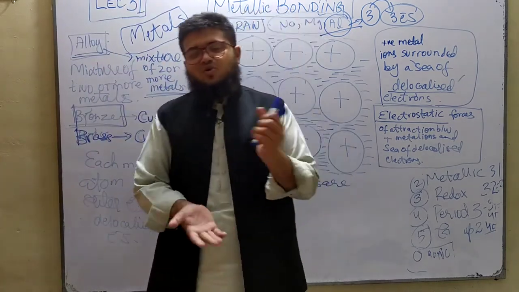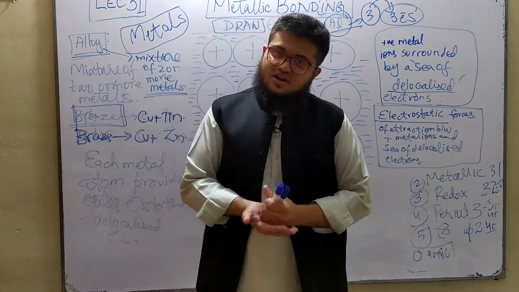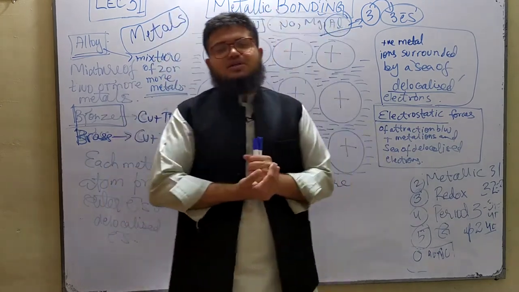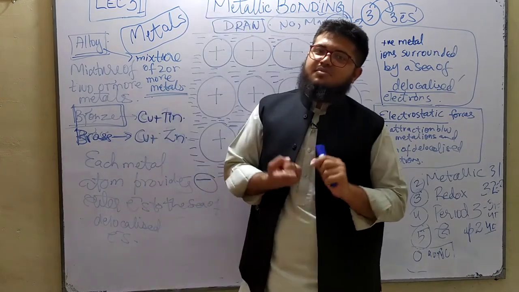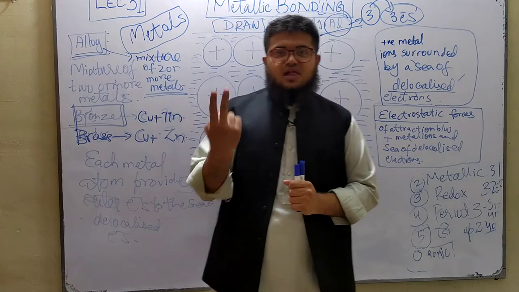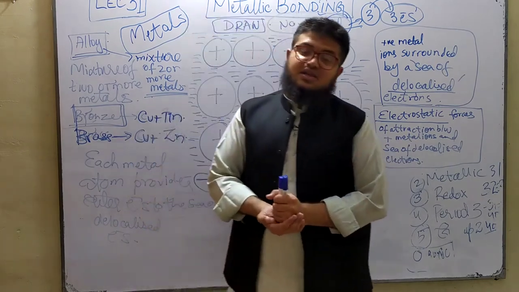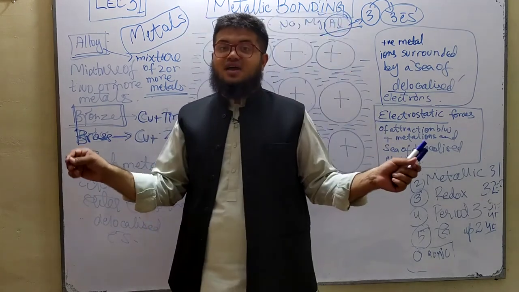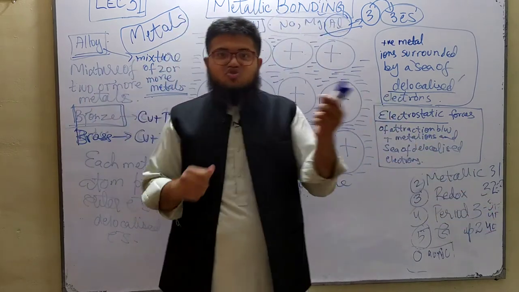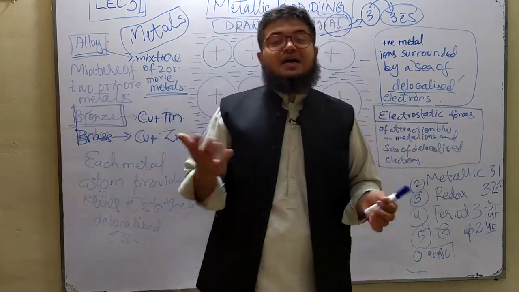Okay, so a basic question from your O-levels, but I'll still revise it. Okay, so metals are malleable. What does malleable mean? Malleable means they can change shape without breaking. Metals are ductile. What does ductile mean? Ductile means they can be drawn into thin wires. Okay, you can see wires of metals, right? So yes, they can be drawn into wires, so therefore they are called ductile.